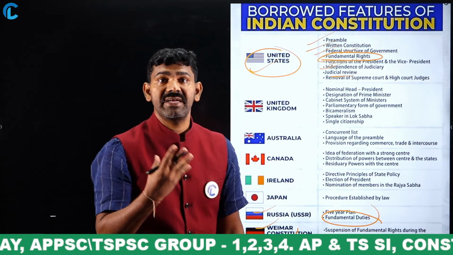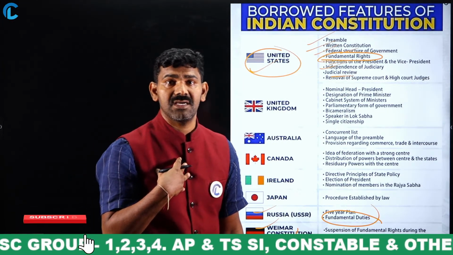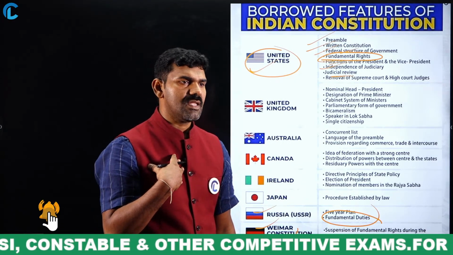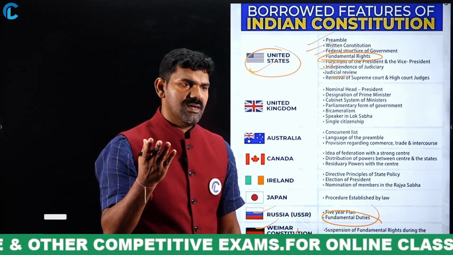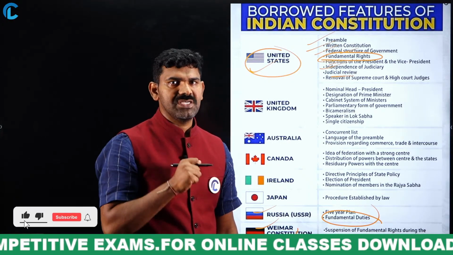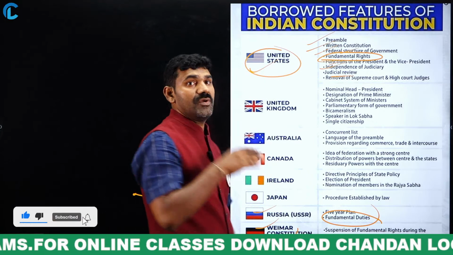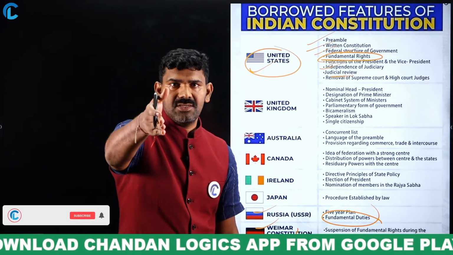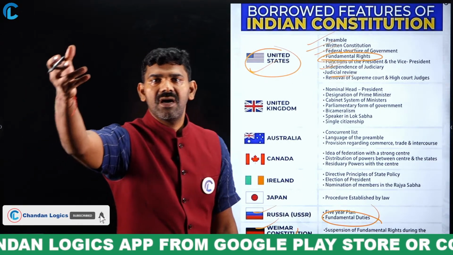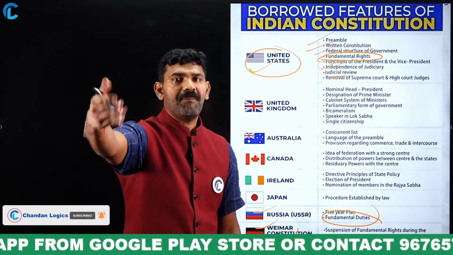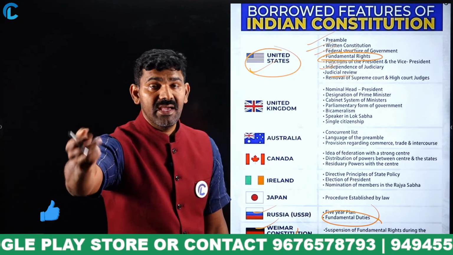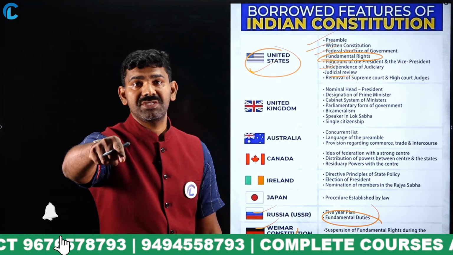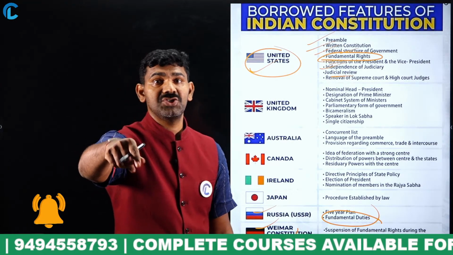In the Indian Constitution, Article 32, we have something called judicial review. Now, what does judicial review mean? If, for example, the parliament has made a certain law, the judiciary can make that law null and void. That's called judicial review.